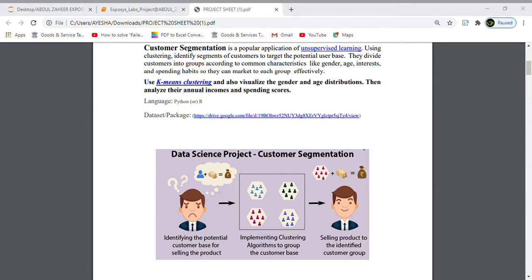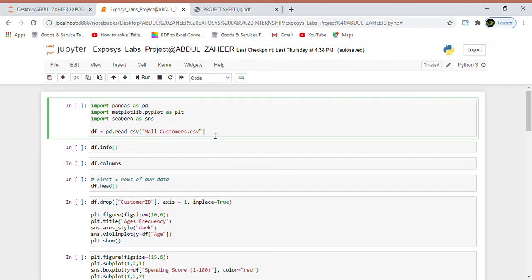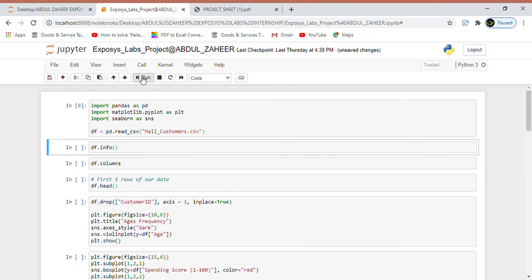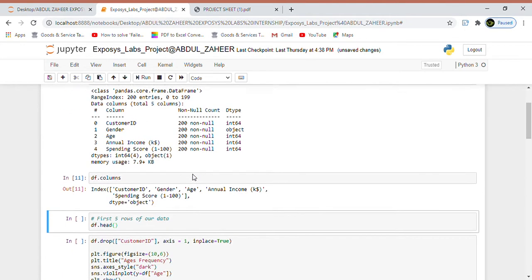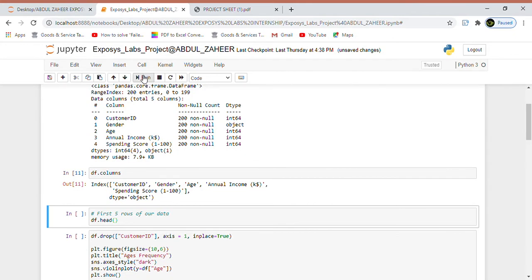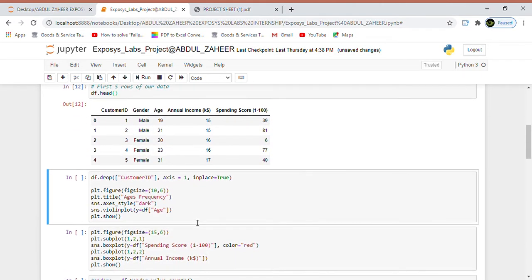Now going to the implementation of the project. This is the code for the project. First we import pandas, matplotlib and seaborn, and read the file using data frames. After reading the file, we will get all the info. This is the info, which has customer ID, gender, age, annual income and spending score. Now we will take the first 5 columns in the data, and we will do our project on this, and we will divide the clustering using this.